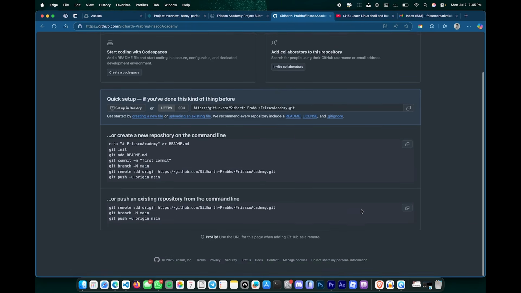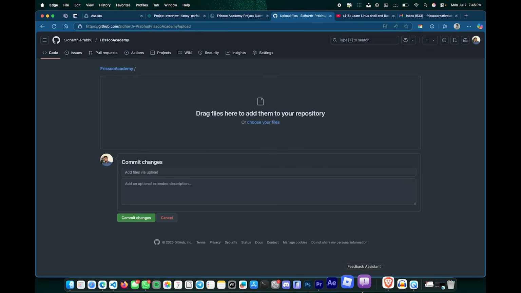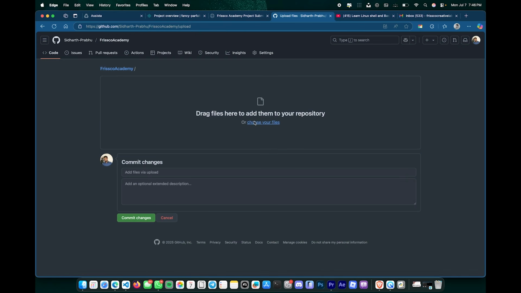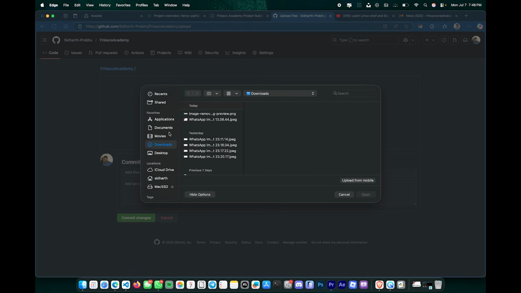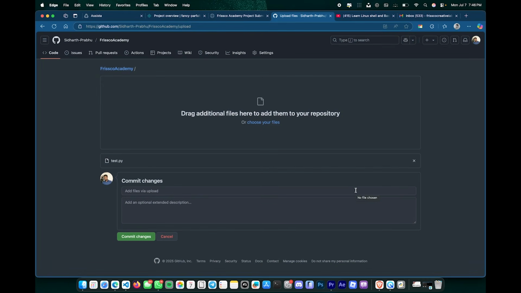Now you have an empty repository. Click on this uploading an existing file. So let's say you have a file here. Go ahead and choose your file by clicking here. And then just upload it. Comment changes.